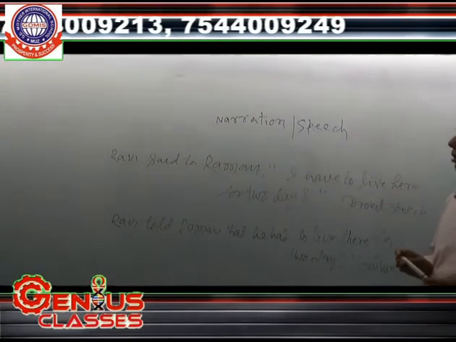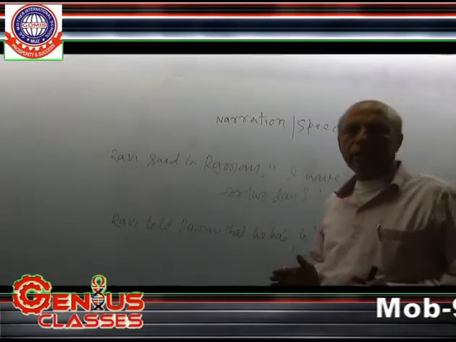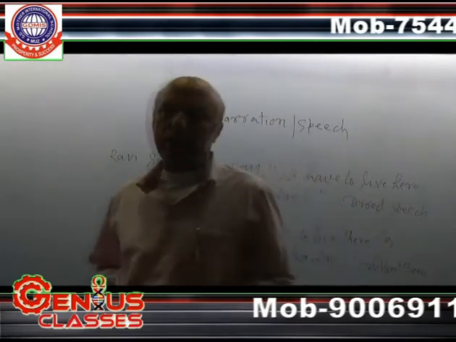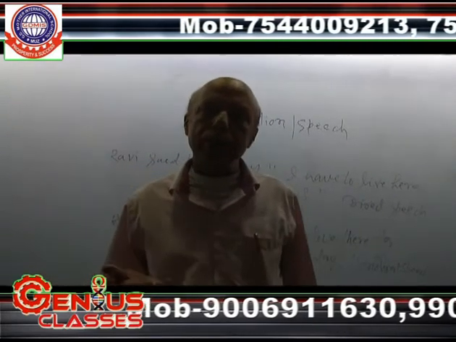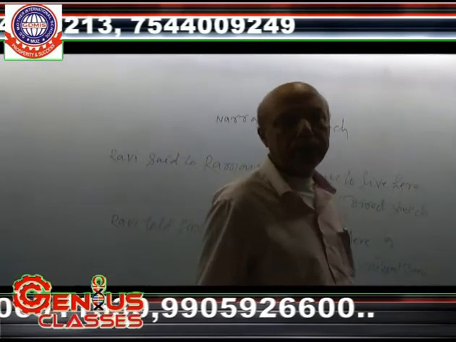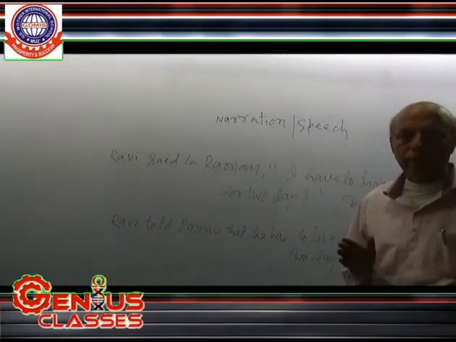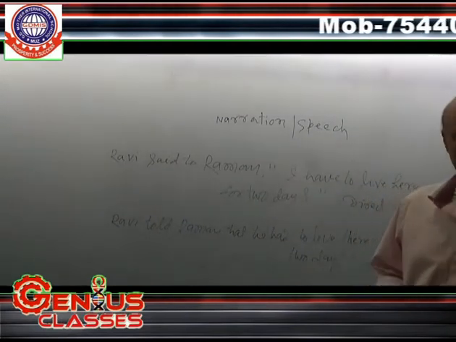I have taught you general rules. In the course of teaching general rules, I have defined what is narration. Narration has been divided into 2 parts: direct narration and indirect narration. It has also been defined what is direct narration and what is indirect narration.